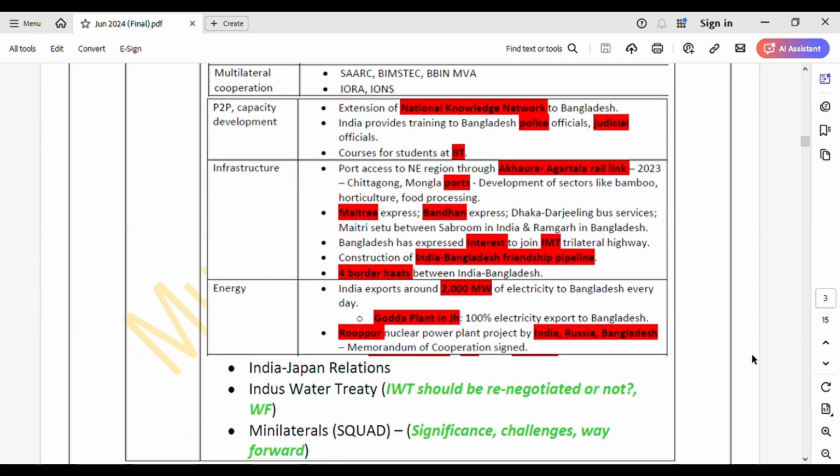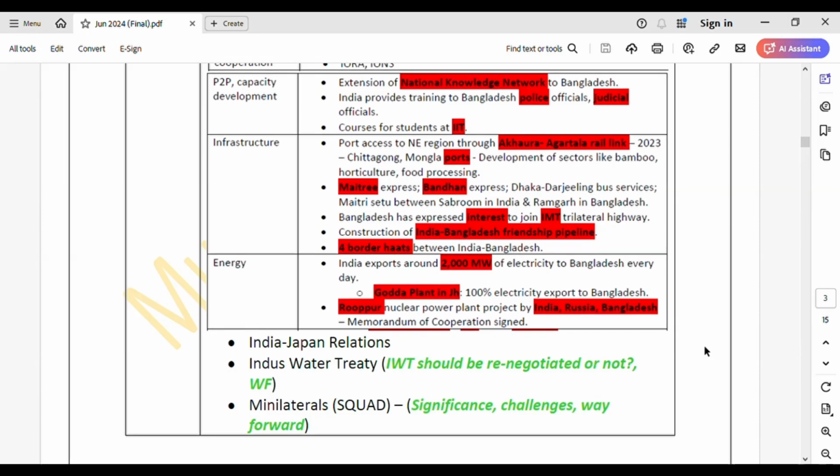Then we have cooperation in the energy domain as well. Like, we export 2000 megawatt of electricity to Bangladesh, and then there is one power plant in Jharkhand where we are generating electricity and 100% exporting it to Bangladesh, right? So just go through this and make notes, okay? And then you also have to see what are the challenges in relations between India and Bangladesh, that I have not added here, but note down the challenges and also the way forward, right? How can India Bangladesh relations be made better? Like, they could be made better, right?